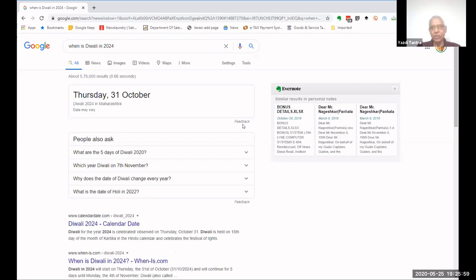So Google is also a beautiful calendar. It can find you the date of a holiday anywhere in the world. There are lots of other holidays also. You can have Chinese holidays, you can have Saudi holidays, etc. So there are lots of powerful functions inbuilt into Google, which we have never tried. Now, this is interesting. Listen carefully to what I'm saying and listen carefully to what the answer is.